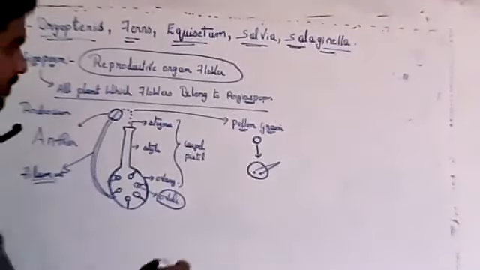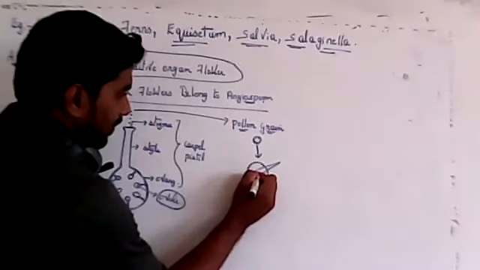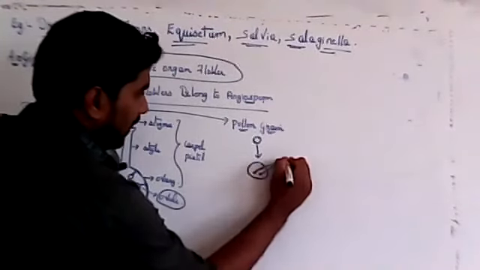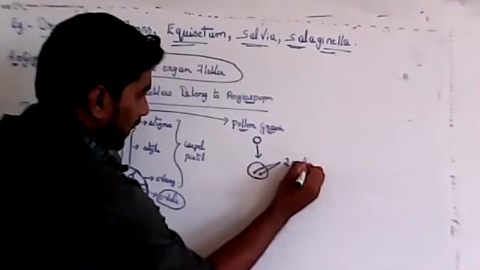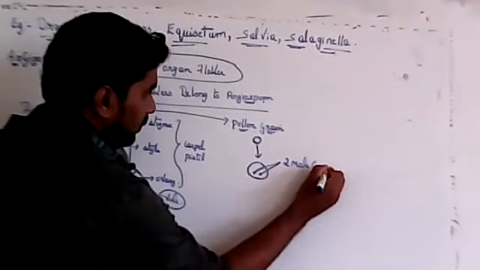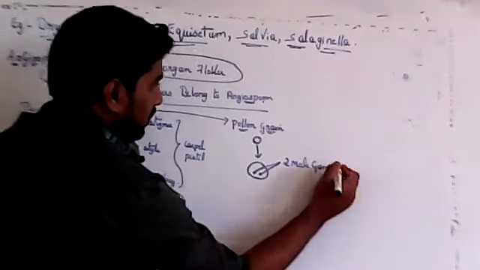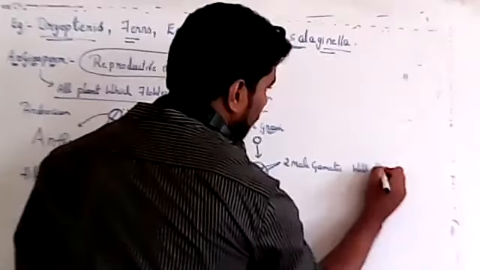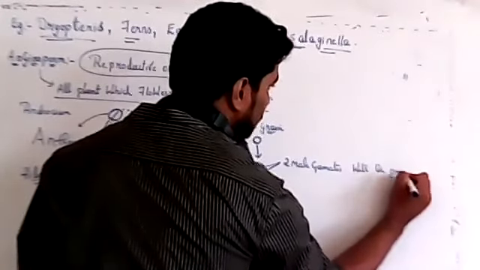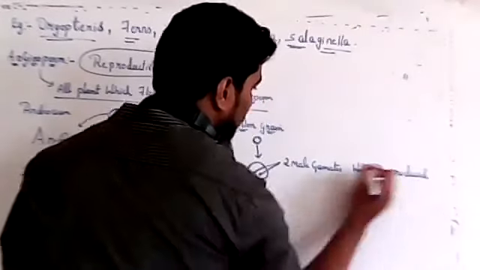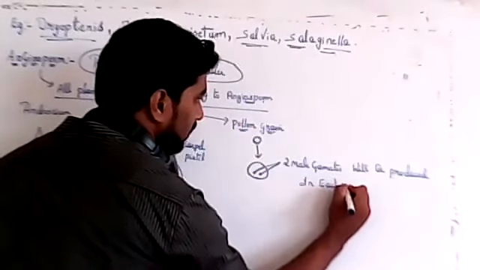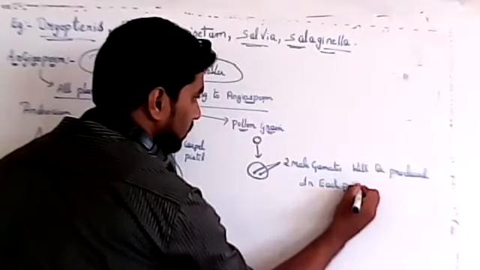Okay, so now pollen grain will have two male gametes. Okay, so two male gametes will be produced in each pollen grain.